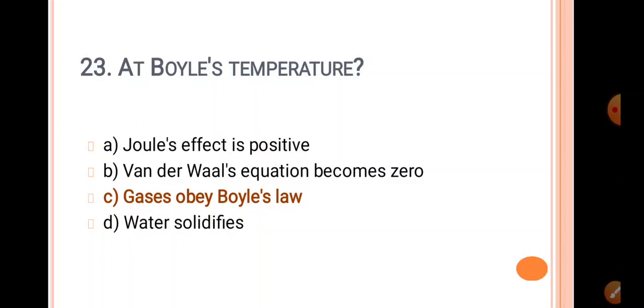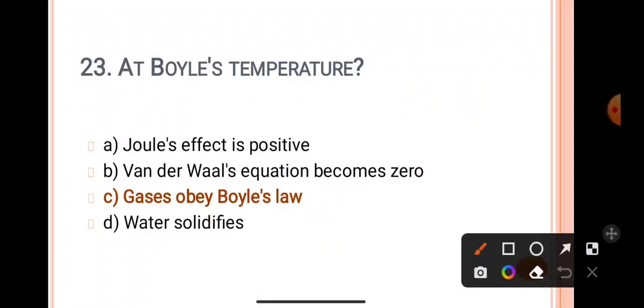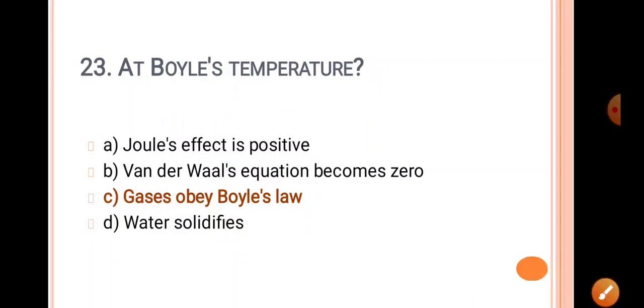At Boyle's temperature, gases obey Boyle's law किंवा gases obey Boyle's law at Boyle's temperature. So कुठल्या टेम्परेचरवर गॅसेस ओबे करतोय बॉयल्स लॉ, तर त्या टेम्परेचरला म्हणतो आपण बॉयल्स टेम्परेचर. मीन्स द ॲट बॉयल्स टेम्परेचर द गॅसेस ओबे बॉयल्स लॉ. So this is the answer. Remember, Boyle's temperature, it is related with that of the Boyle's law for gases.